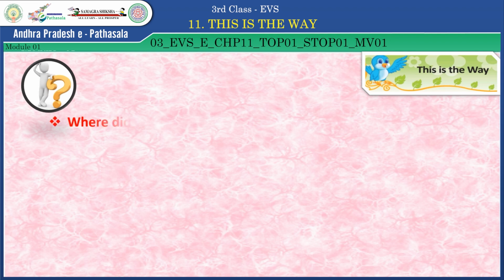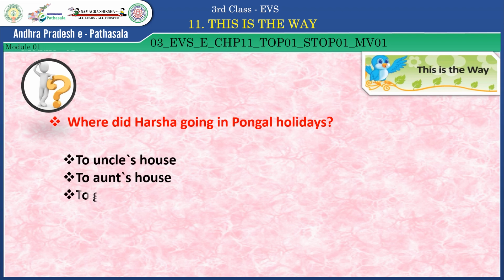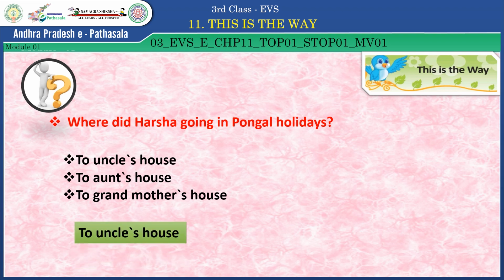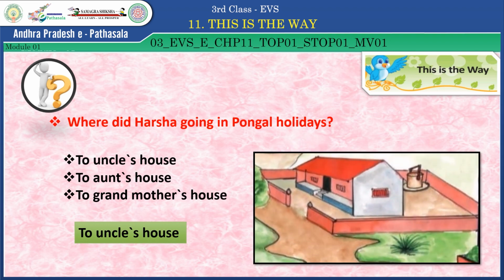Answer the question. Where was Harsha going in Pongal holidays? To uncle's house, to aunt's house, to grandmother's house. Which one is the correct answer? Yes, to uncle's house. Very good, children.